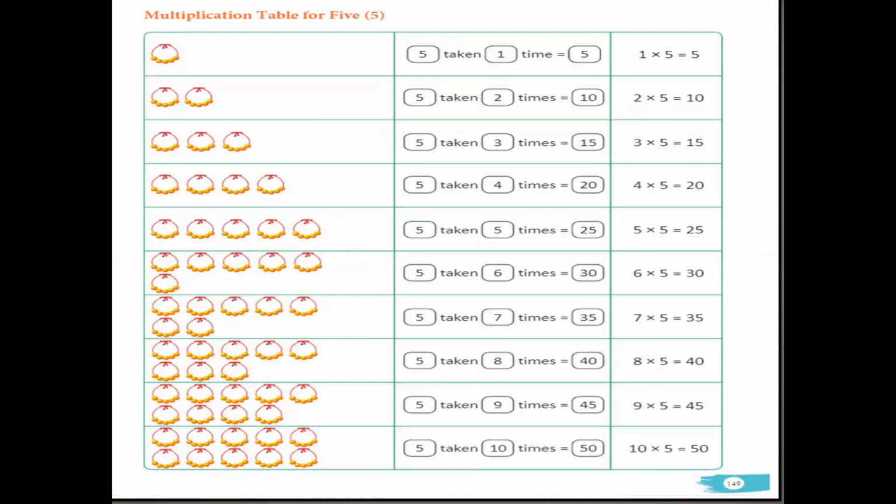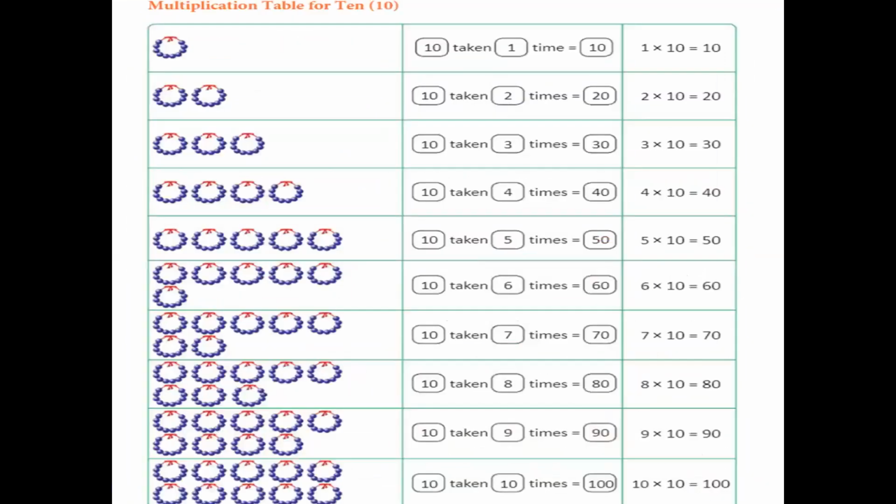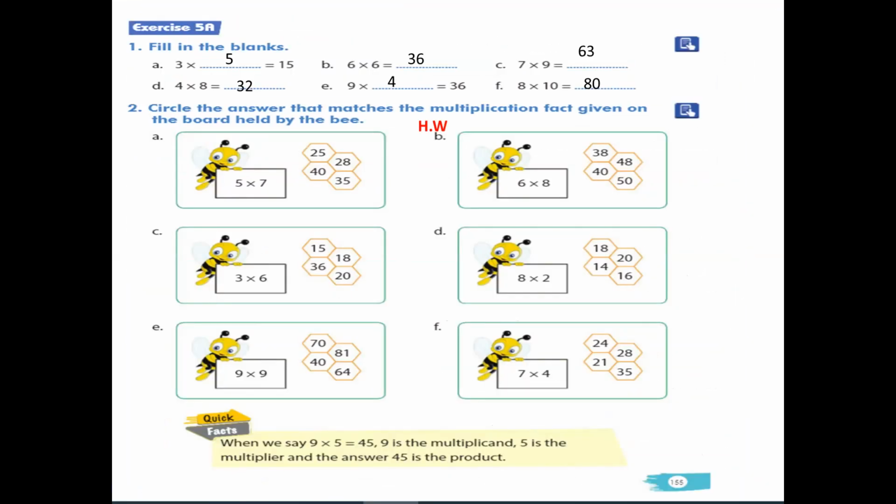Okay. So when we multiply 5, 7 times, what will be the answer? 35. So let's find the correct answer. Here, when we multiply 5 into 7, it will be 35. So 35 will be the correct answer.